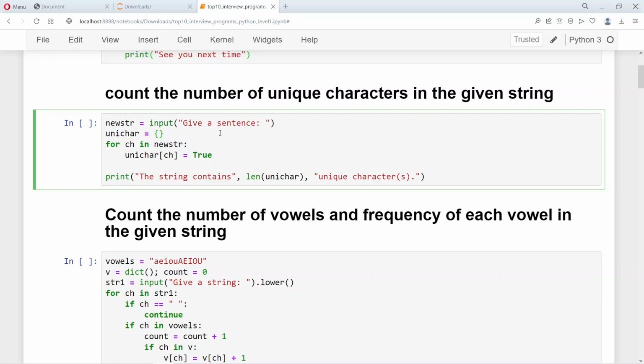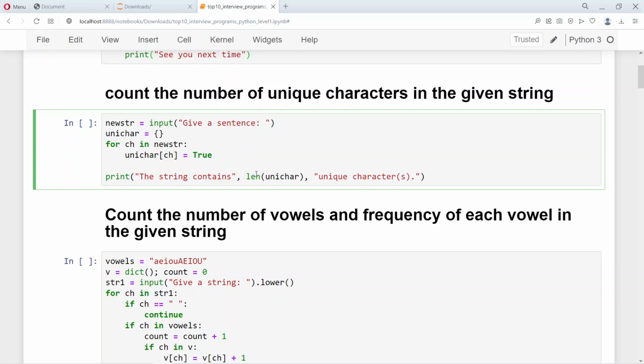So when a new character is seen through this for statement, where the string is given, and then ch looks for each character in the string, and then this character acts as the key of this dictionary. So for that key, the value is true, so it has occurred once. Suppose if a character occurs twice or thrice, it's again overwritten as true, so it doesn't change the fact that it has occurred. So even if a character has occurred 3 times, the true boolean is overwritten, so therefore it is considered as one character.